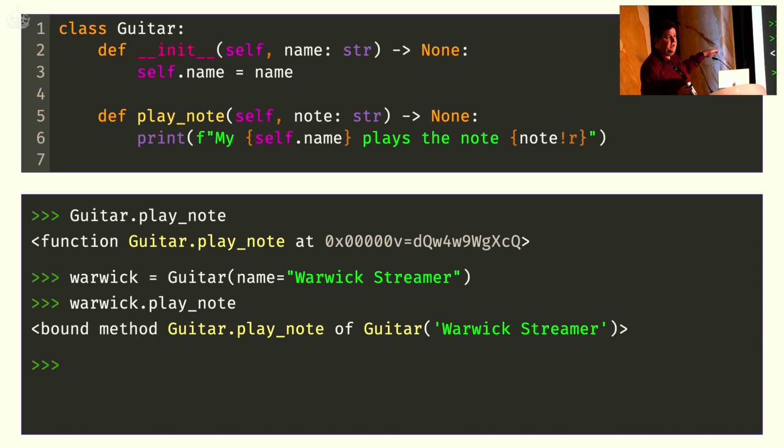Wait, we don't get the function again. It works, but we don't actually get the function back.